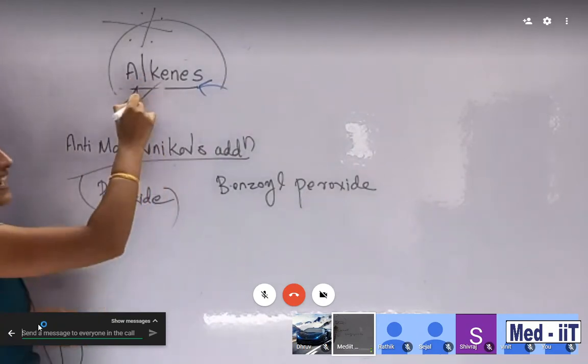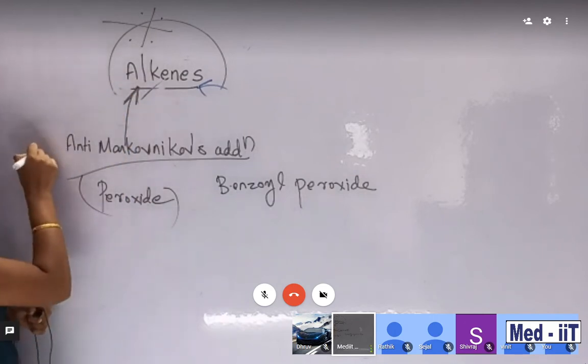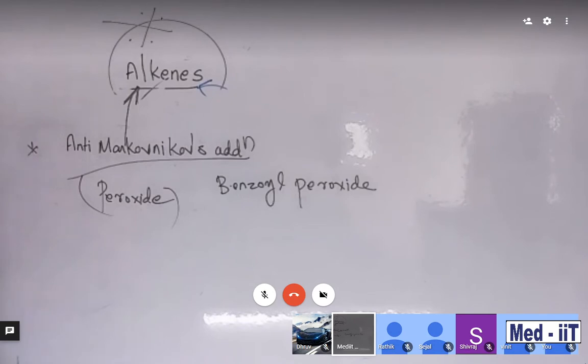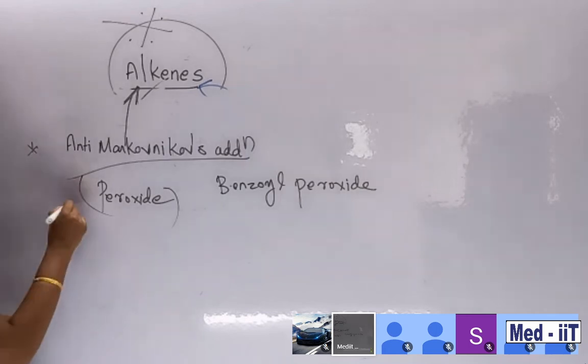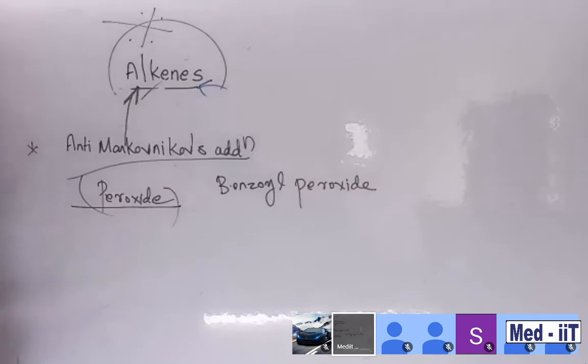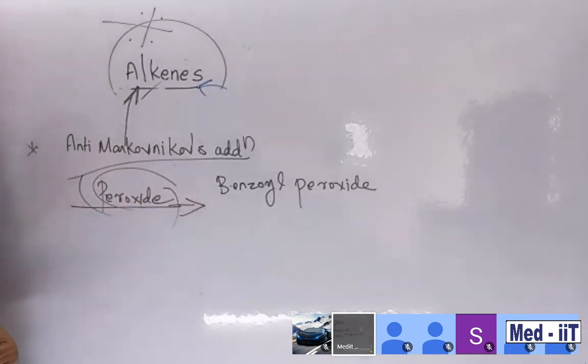Remember, we are studying different reactions of alkenes. First of all, we discussed unsymmetrical addition, that is called Markovnikov addition. Here is anti-Markovnikov addition. Why anti-Markovnikov addition? We are using peroxide. Note down: if peroxide is there in your question paper, you can be sure that this is an anti-Markovnikov rule question.